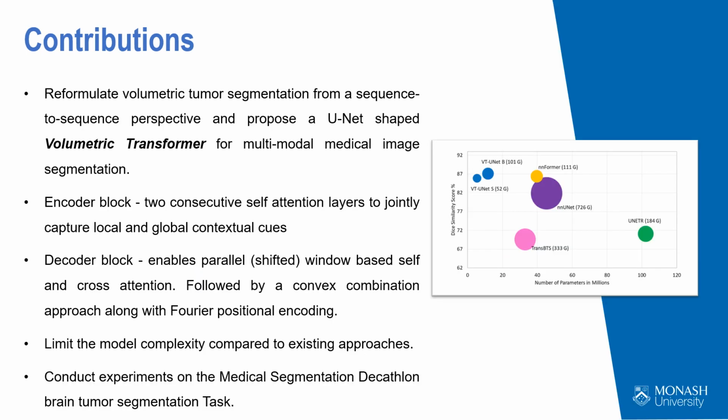Our main contributions are: we reformulate volumetric tumor segmentation from a sequence-to-sequence perspective and propose a UNet-shaped volumetric transformer for multimodal medical image segmentation. We design an encoder block with two consecutive self-attention layers to jointly capture local and global contextual cues and a decoder block that enables parallel, shifted, window-based self and cross-attention. To further enhance our features in the decoding, we propose a convex combination approach along with Fourier positional encoding.